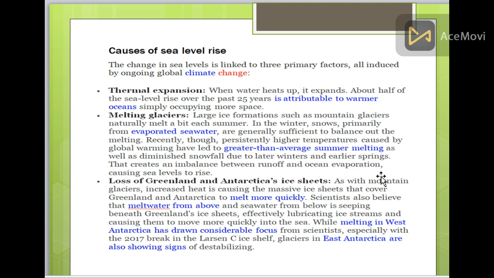Causes of sea level rise. The changes in sea levels are linked with three primary factors that are induced by ongoing global climate change. First is thermal expansion. When water heats up, it expands. This accounts for half of the sea level rise over the past 25 years.